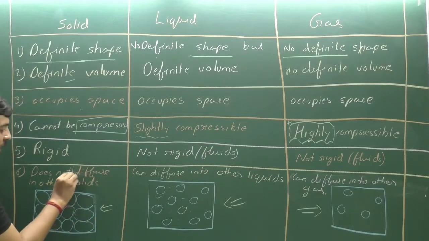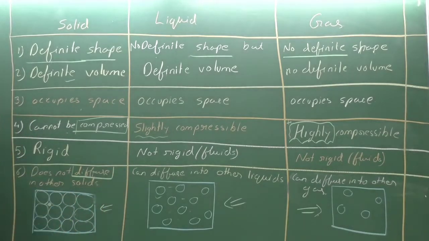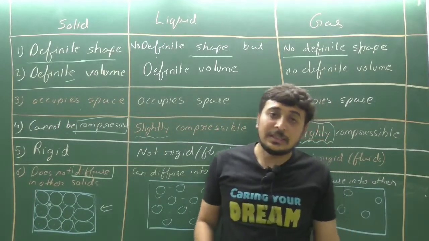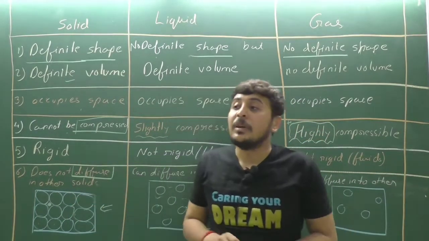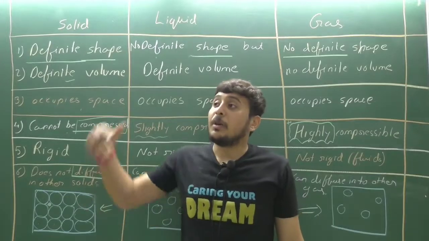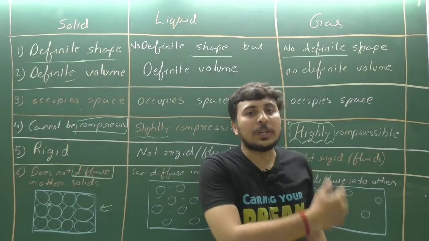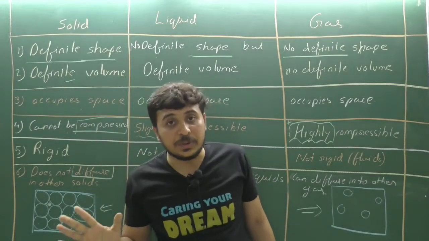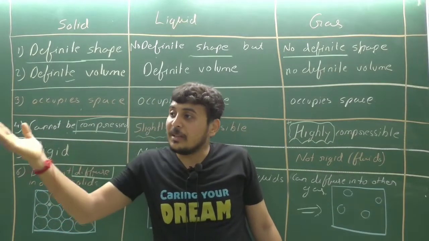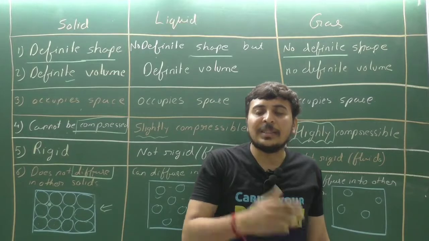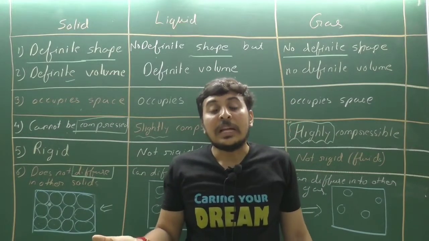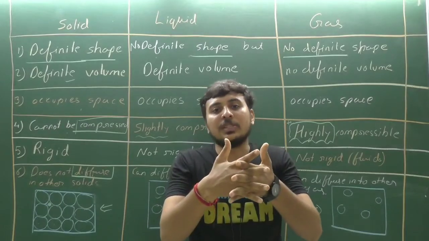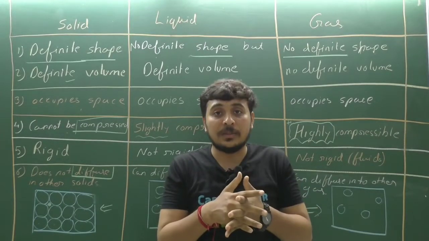So now you only need to understand the word diffuse. Diffusion means movement of particles from higher concentration to lower concentration, or movement of particles from one place to another. That is simple diffusion. So liquid particles can move from one place to another. If we put two liquids together, they will get mixed with each other.